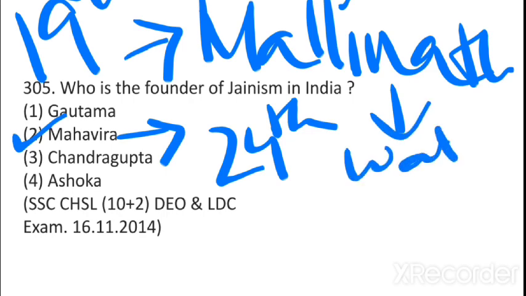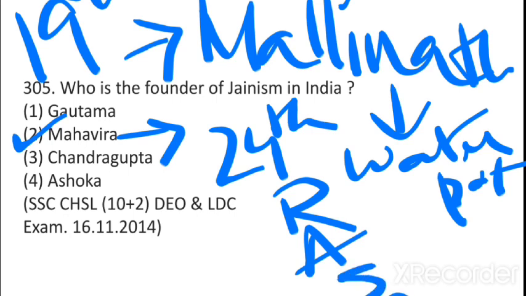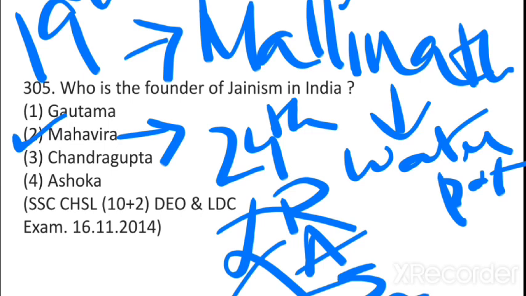water pot. Now I will tell you how to remember the first four names of the Jain Tirthankars. The code is the divine song which you have heard of, like it's a very common song. So: Ra, Rishabhdev; Sa, Ajitnath; Sambhavnath. And you find out the fourth name and mention it in the comment section.